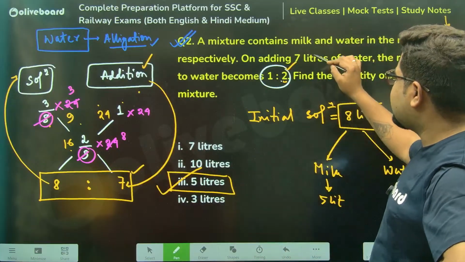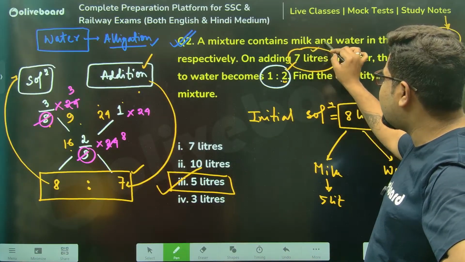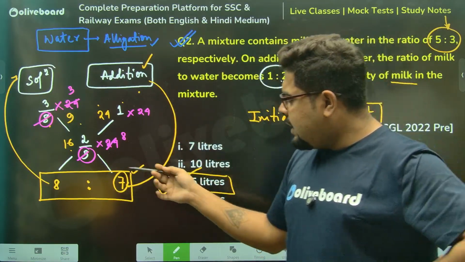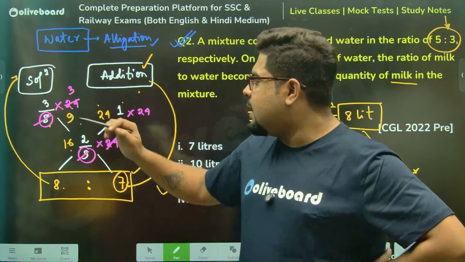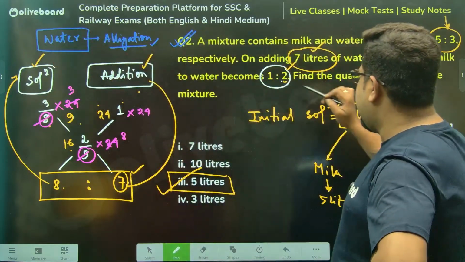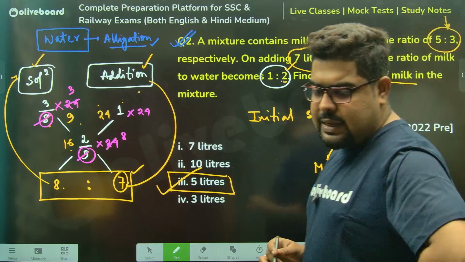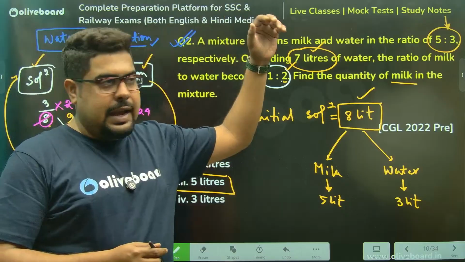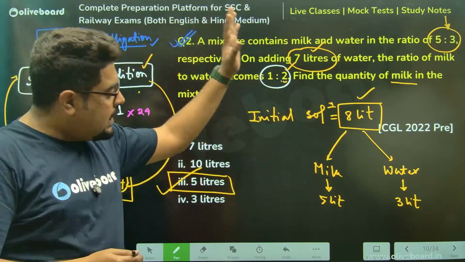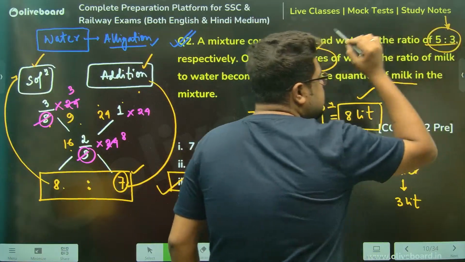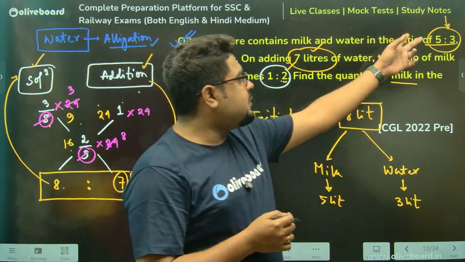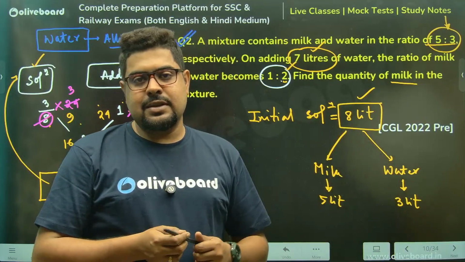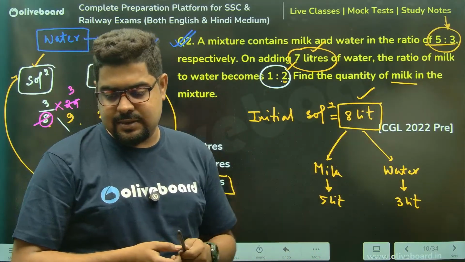In the question they have given that you have added 7 liters of water only. So 7 parts is equal to 7 liters, meaning 8 parts must be equal to 8 liters. So there were initially 8 liters of mixture. In the initial mixture, milk to water is 5 is to 3, so 5 plus 3, 8 parts equal to 8 liters. So 5 parts is 5 liters, 3 parts is 3 liters. They are asking how much milk? Milk is 5 liters, brother.